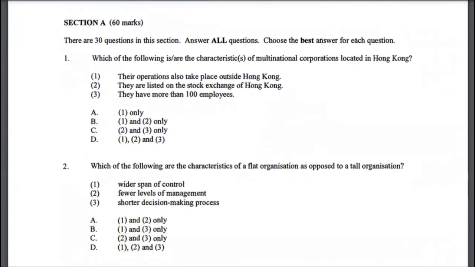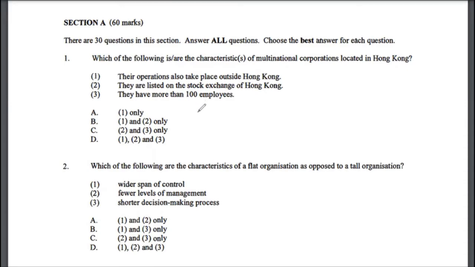So let's start looking at the questions. There are 30 multiple choice questions. We will go over each of them. As we can tell, the questions come from different subject areas. They include accounting questions, finance questions, and general business questions, maybe related to HR or marketing or organizational structure, etc.